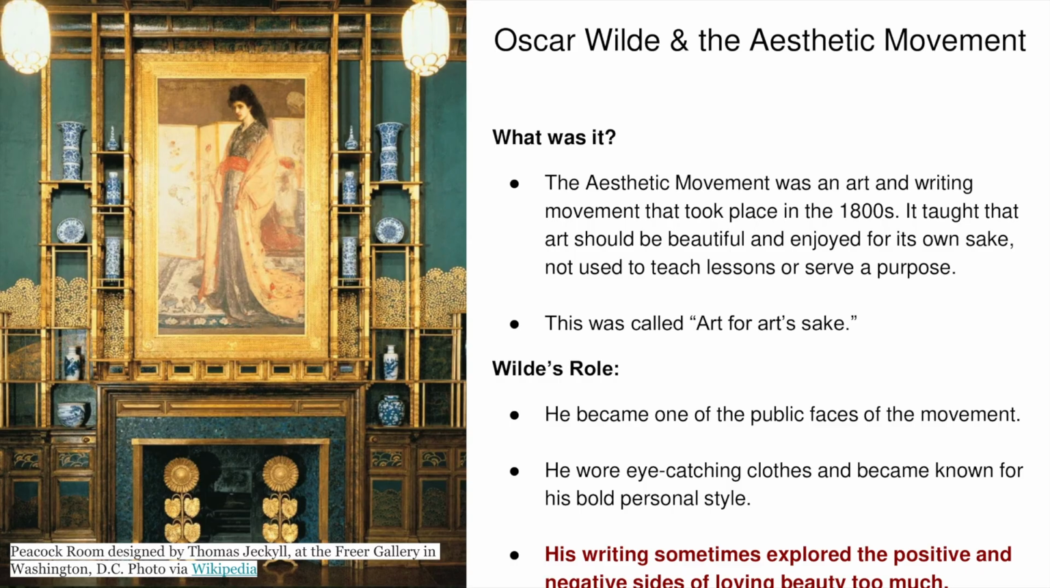Slide 4, Oscar Wilde and the Aesthetic Movement. Oscar Wilde was part of a group of artists called the Aesthetic Movement. They believed that art should be enjoyed for its beauty alone, not because it teaches a lesson. Their big idea was called art for art's sake. Wilde loved bold colors and fancy clothes. He didn't try to blend in. He became one of the public faces of this movement.